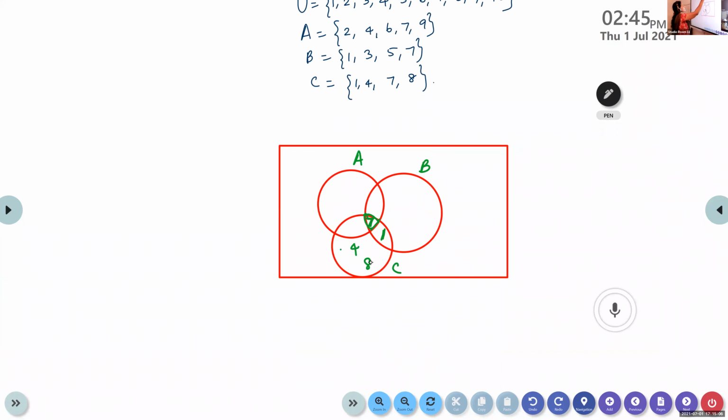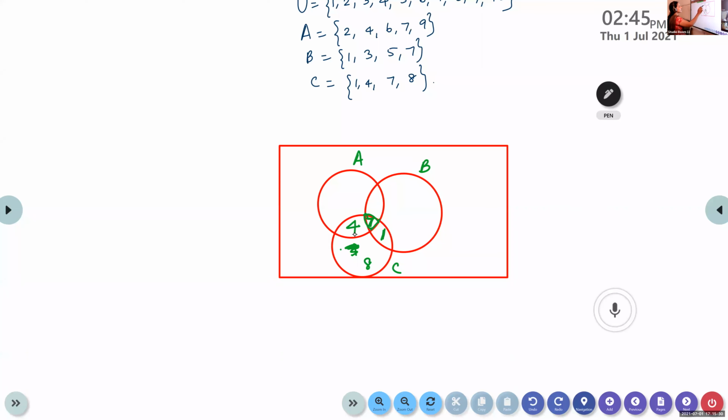And what about the set B? 1, 3, 5, 7. What about A and C? Which elements are in common between A and C? 4 is there. A and C is having 4. So write 4 here. For A and C, 4 is common.